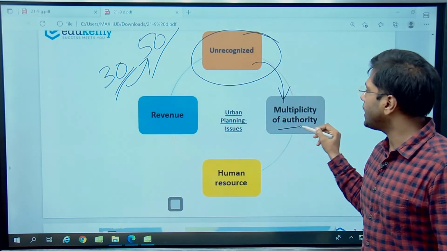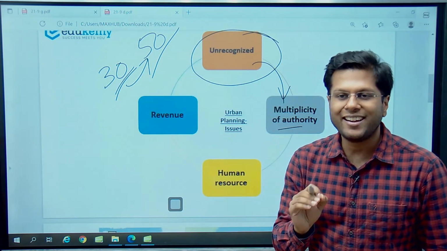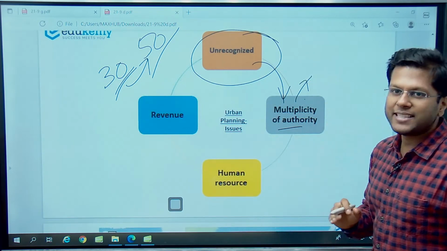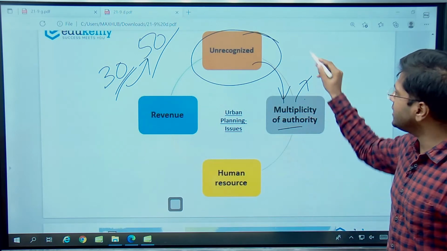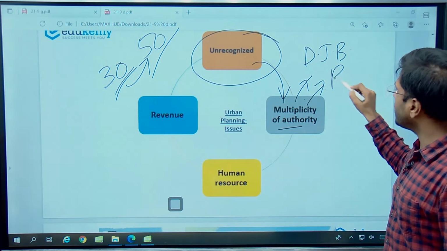Multiplicity of authority. Now every point that you communicate in the exam has to be aided with an example. So Delhi's example, a very simple example, is that of the water authority. Who is the authority for water in Delhi? Is it the Delhi Jal Board? Is it the Ministry of Water Resources?